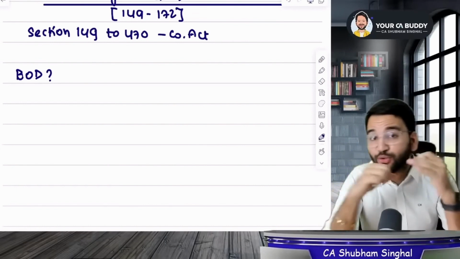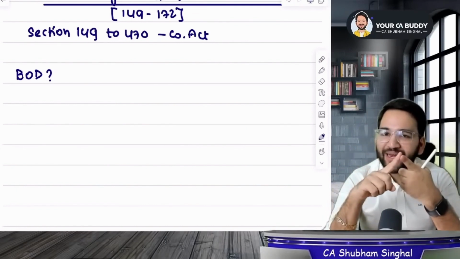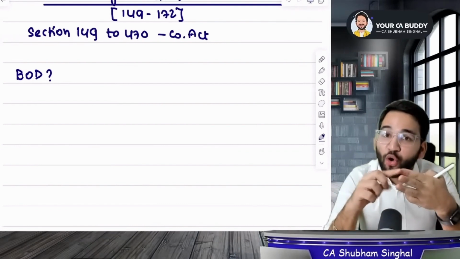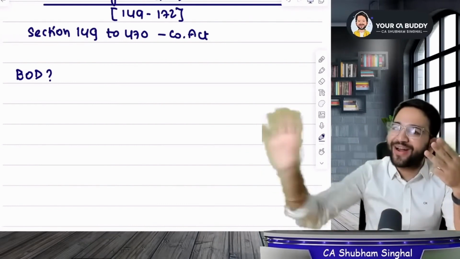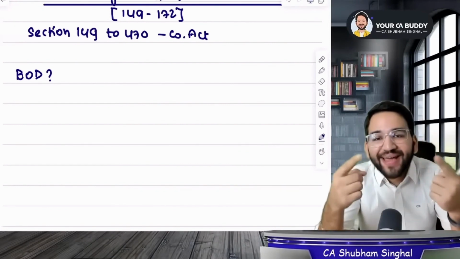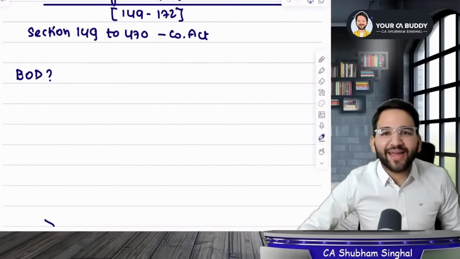If you guys are in a habit of tracking news, then last year Mukesh Ambani had Isha Ambani, Anant Ambani, Akash Ambani included in the board of directors, and Neeta Ambani got removed. So he brought his 3 kids to BOD. But what is the need for a board of directors? The shareholders are there, right? They can run the company.